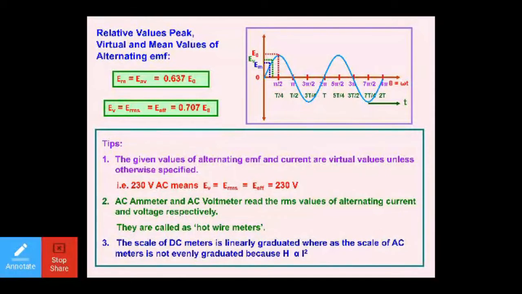My dear students, in case some practical based question may come in your competitive examination, then at that time you'll have to be very much clear that DC meters are linearly graduated, right? There is a demarcation linearly 1, 2, 3, 4, 5, 6. But in general cases, when we talk about the meters of alternating current, what type of marking will be there? 1, then for example 2, then 4, then 16, and so on. It means it goes on like square values. So this is what you'll have to keep in your mind. Linear demarcation will always be there in the meters which are reading the direct current. But when it comes to the alternating current, linear graduation is not there, right?